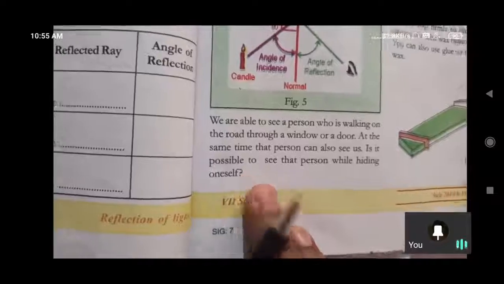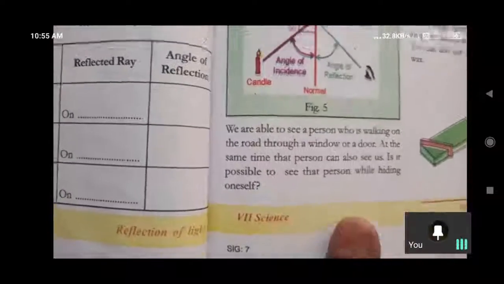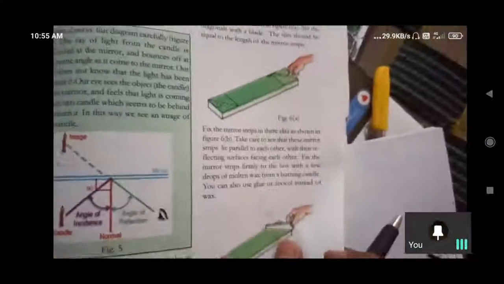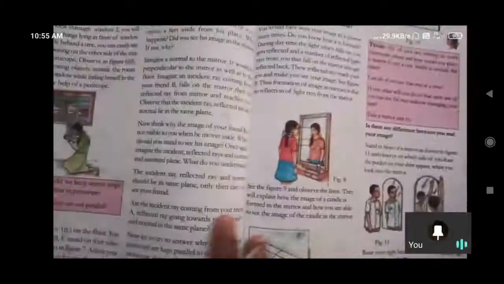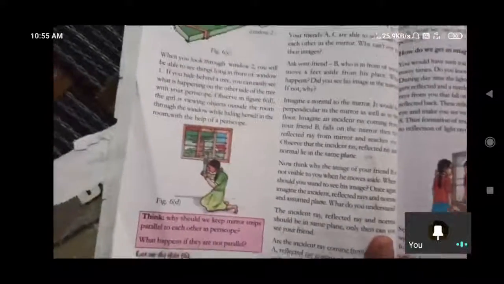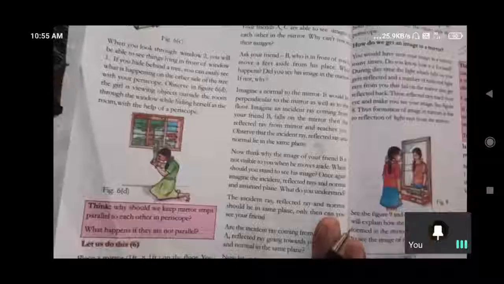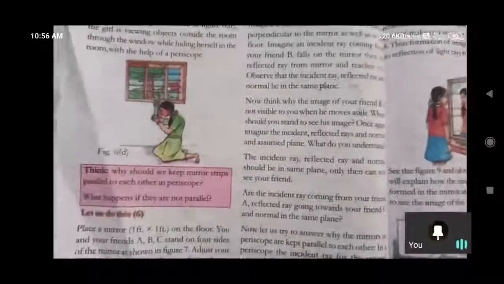So here they have given, is there any possibility to see by hiding? Yes, we can hide and we can also see with the help of periscope. So in real life also periscopes we are using. Kaleidoscope also we can make. So that also we have in this chapter.